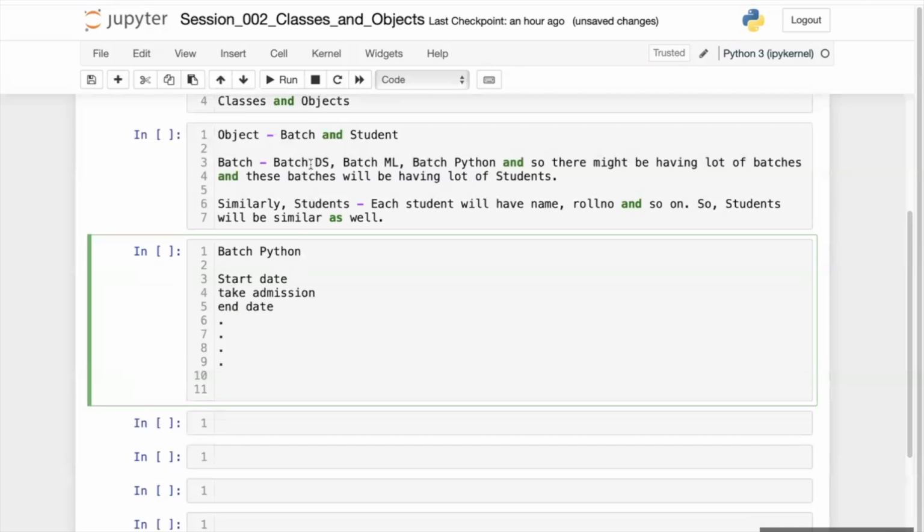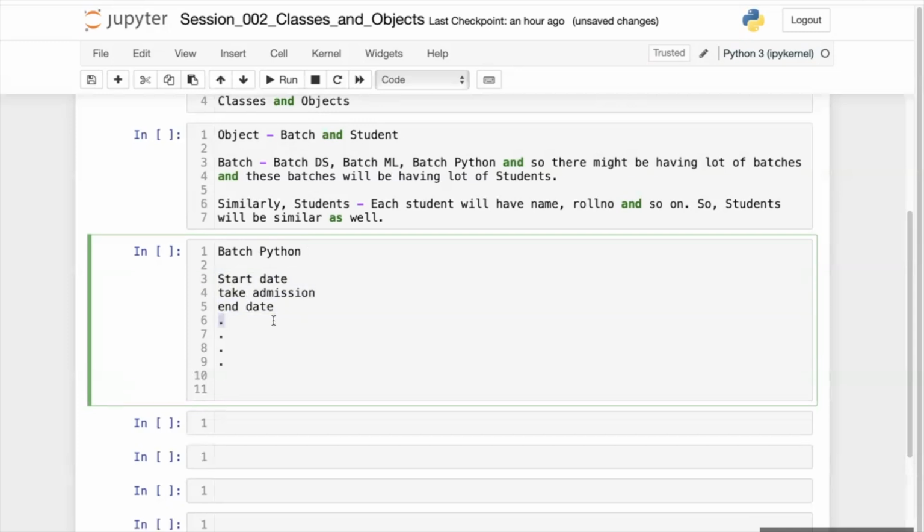a DS batch, or whatever batch you take, is this thing similar in every batch or not? Whatever batch you are going to create, either a Python batch or some Java batch or some other batch or an English batch, these things will be common in every batch.